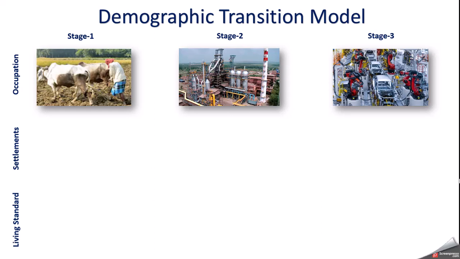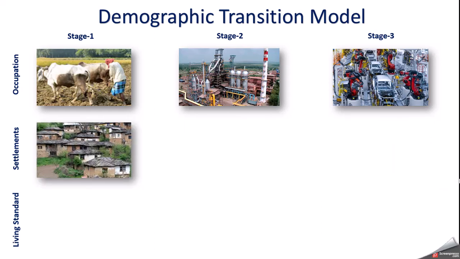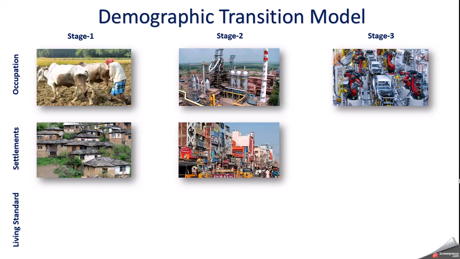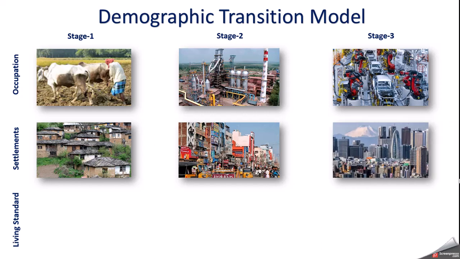Now come to settlements. In the first stage, most of the people live in rural areas, village areas, with no facilities, no electricity, no water. But in the second stage, small towns come up, cities grow, and many people start moving from rural areas to urban areas. And in the third stage, you can see big metro and mega cities.